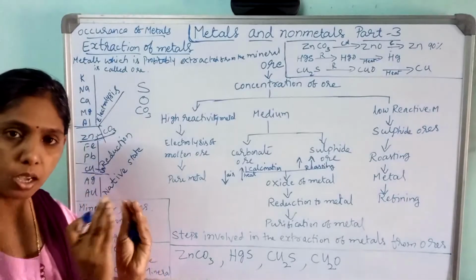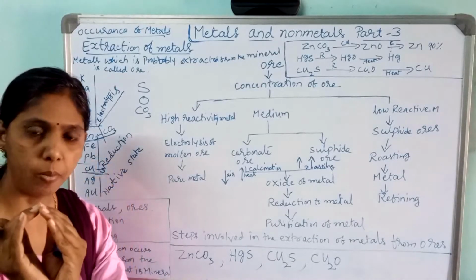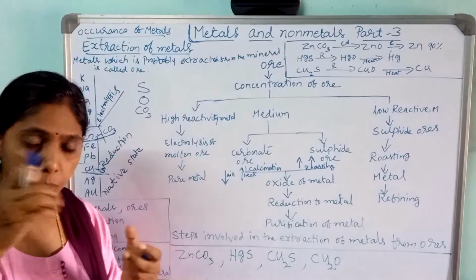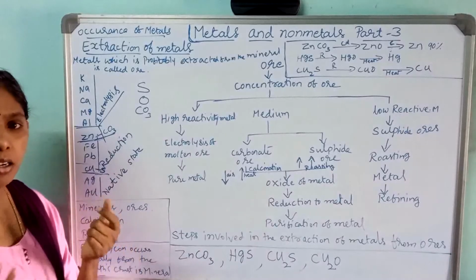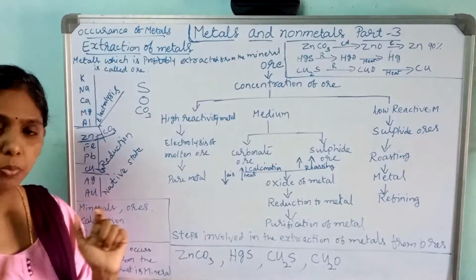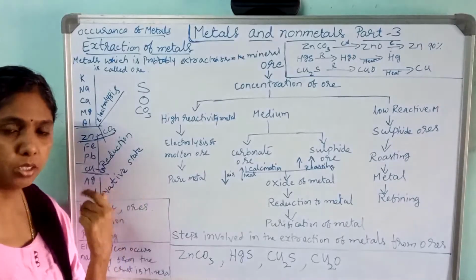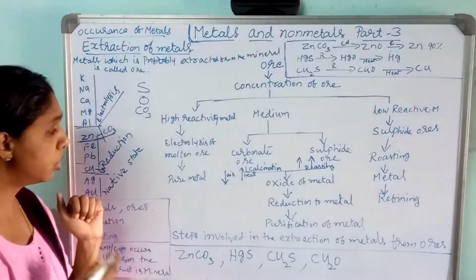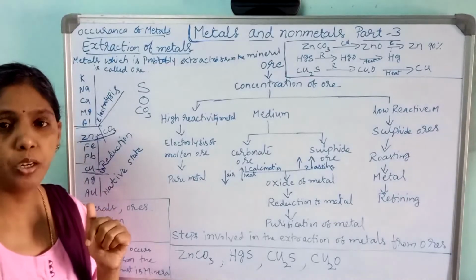Sulfide is the impure substance which is mixed with the copper. That's why we have to remove the sulfur and extract the copper. So in this one we have to purify the copper.